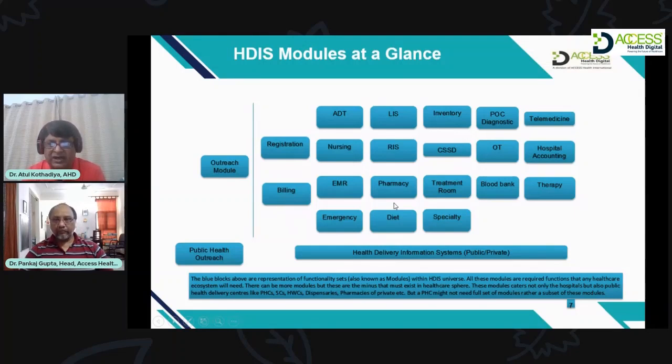Diagnostic or OT management, blood bank. These modules also have their own specific functionalities and features. Telemedicine, accounting again can be a part of ERP systems, and different therapies also.